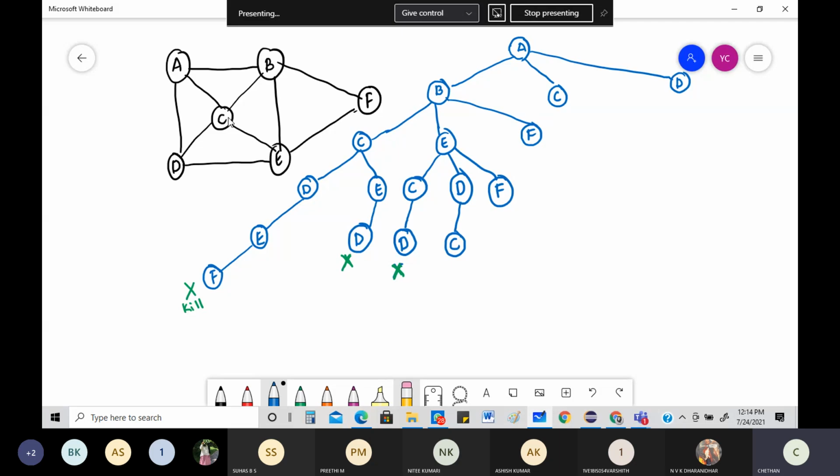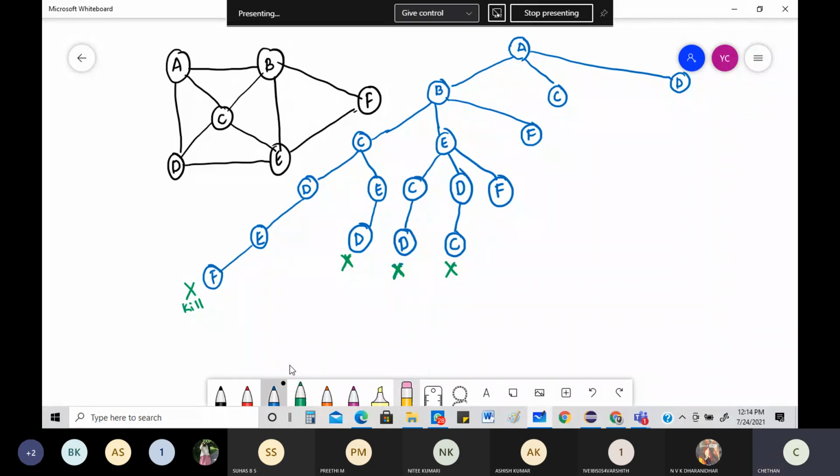So from C, where can I go? I can go to B, it's already there. A, already there. D, already there. E, already there. Can I go to F? No, it's just not possible. So I'm going to kill even this also. This is also not working for me.